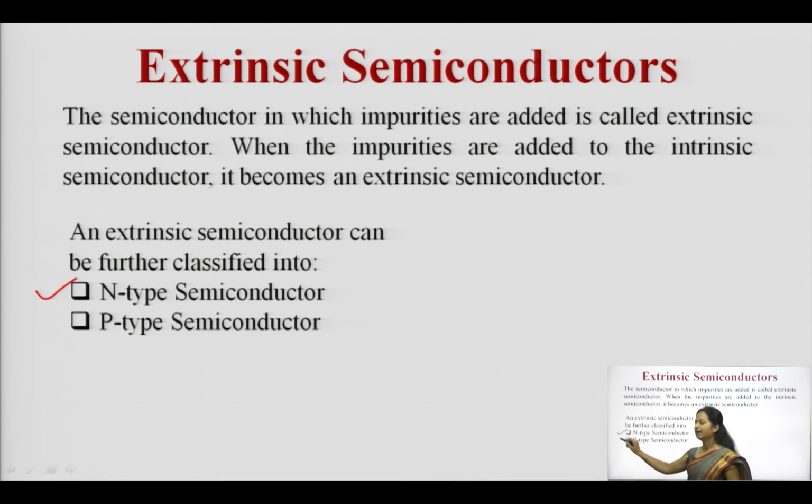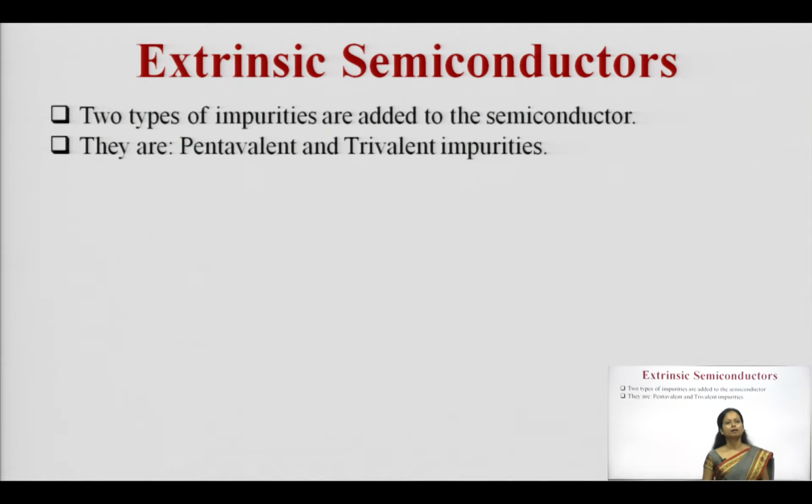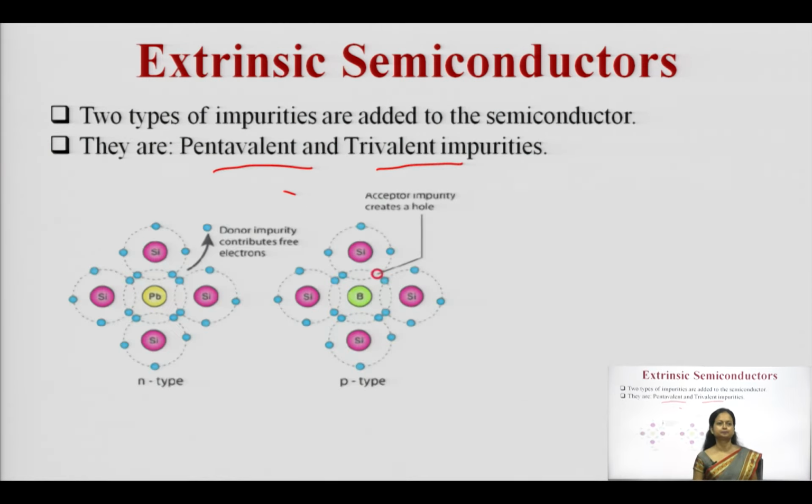N-type is formed by adding pentavalent impurities which have 5 valence electrons, while p-type semiconductors are formed by the addition of trivalent impurities which have 3 valence electrons. As I have told you, accordingly n-type and p-type are formed.